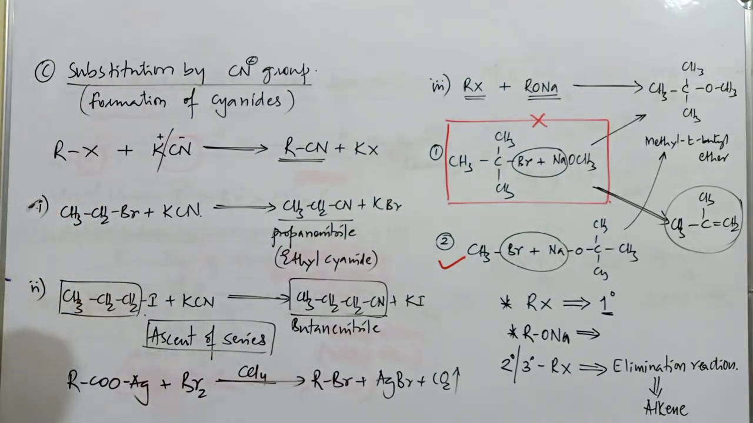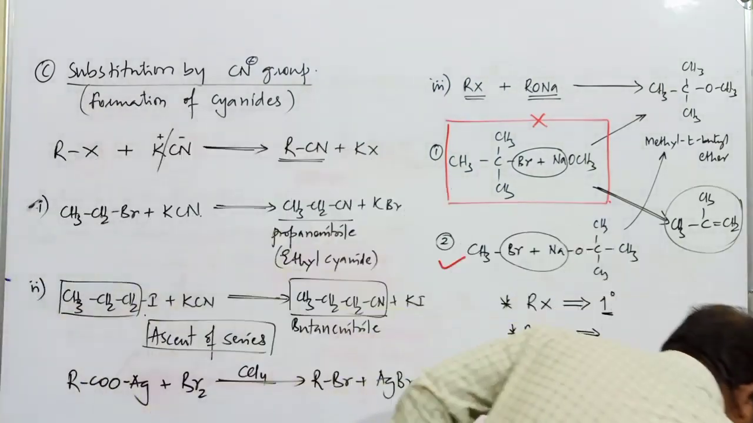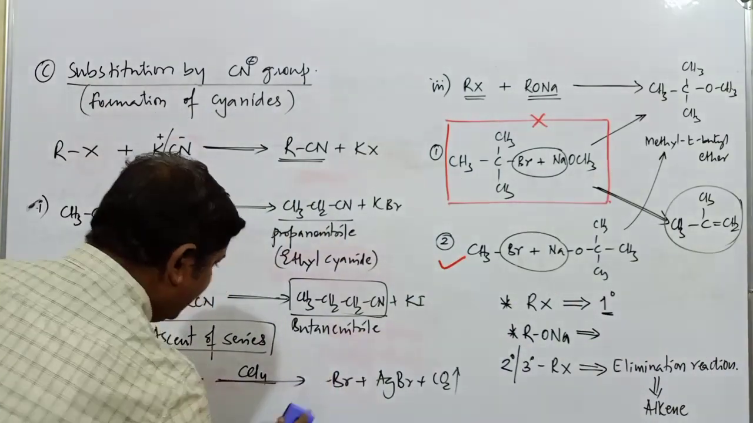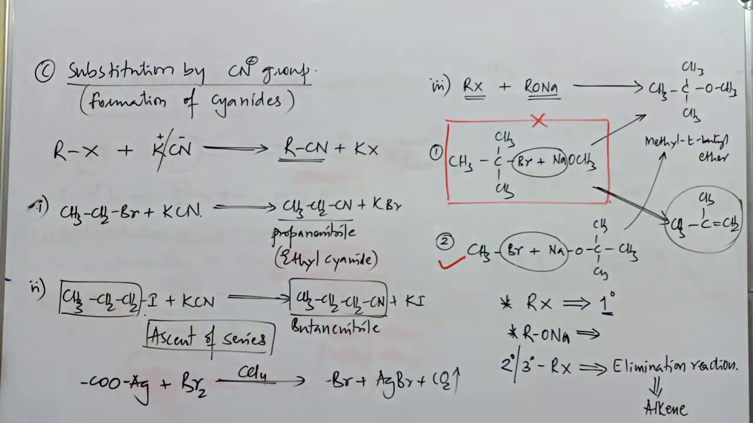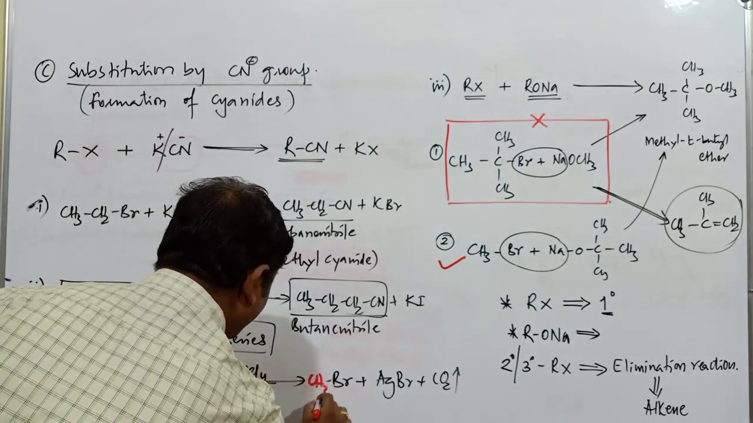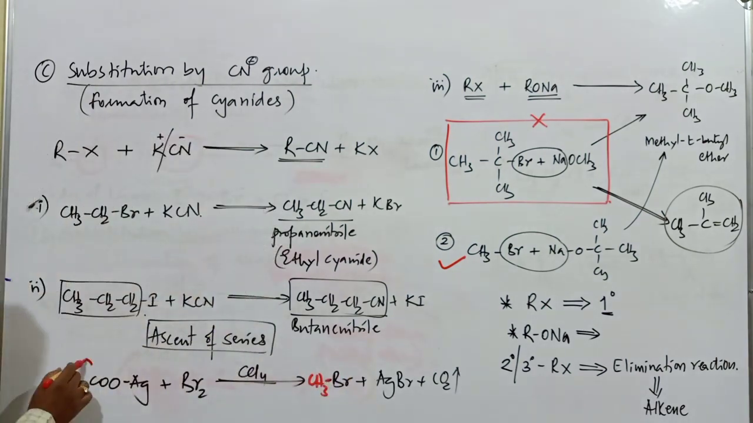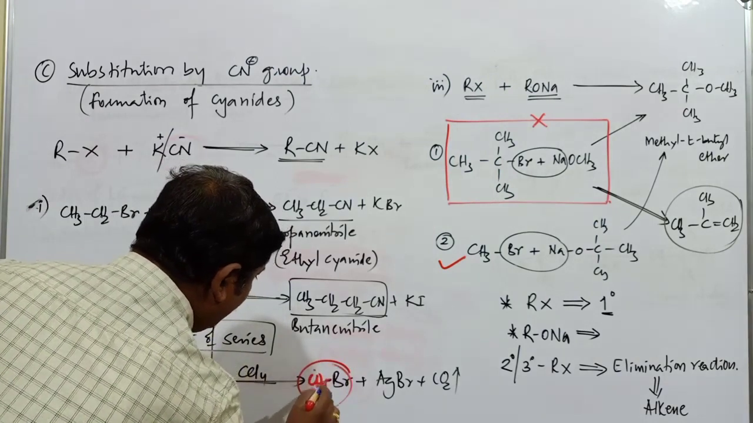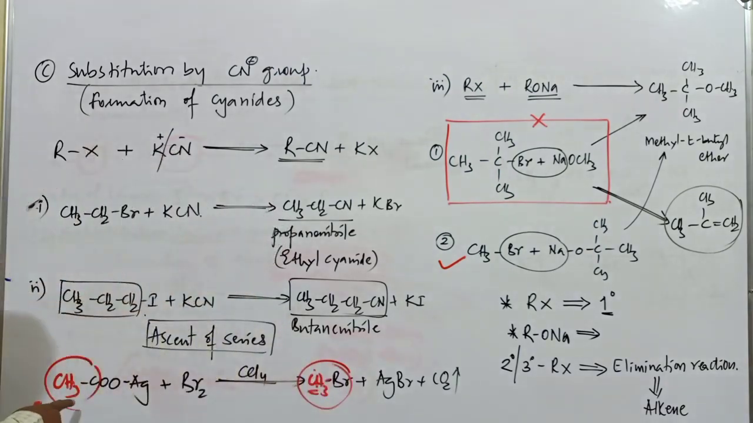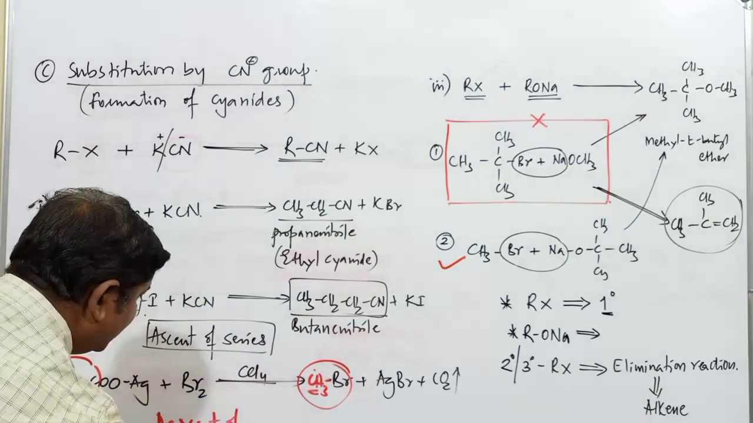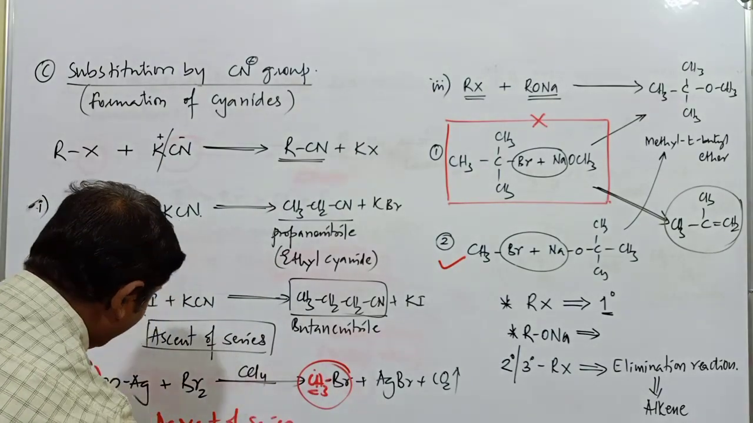In case of Hunsdiecker reaction, instead of this alkyl group, I go with a carbon chain. If it is CH3, I will consider this one as CH3, and this is found to be CH3Br, right? Now, what is the total number of carbon atoms here? Total number of carbon atoms is 2. What's the number of carbon atoms in the product? Only 1 carbon atom is there. So the total number of carbon atoms has decreased. Wherever the number of carbon atoms has decreased, this is an example of descent of series.